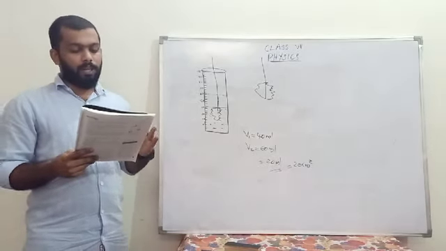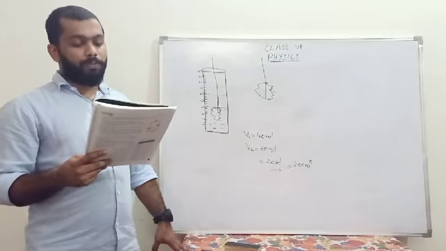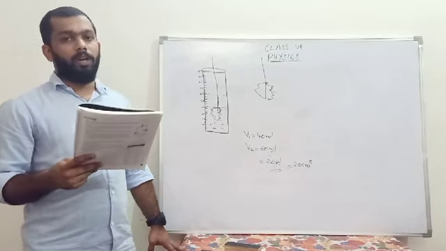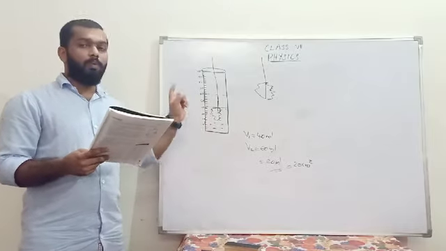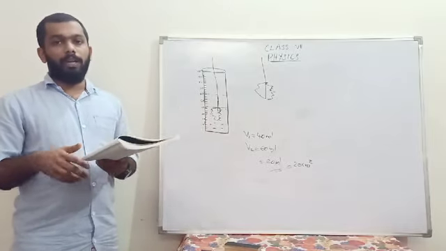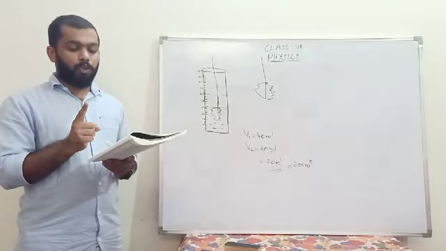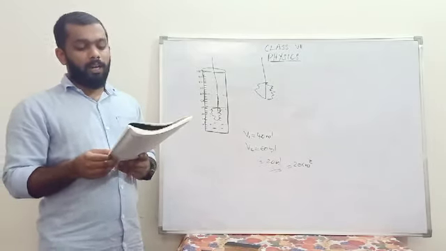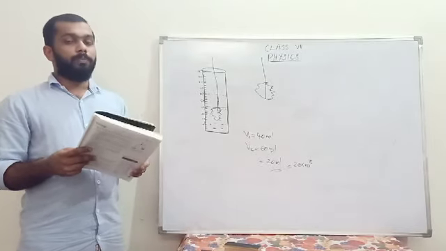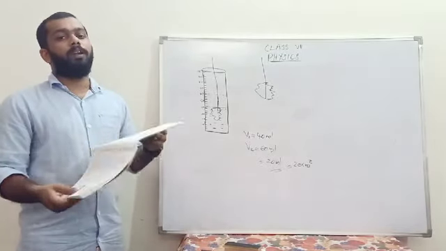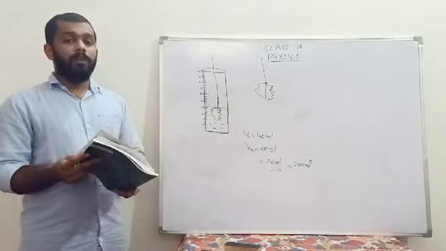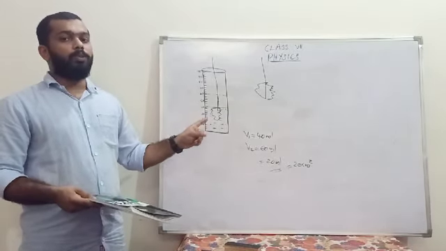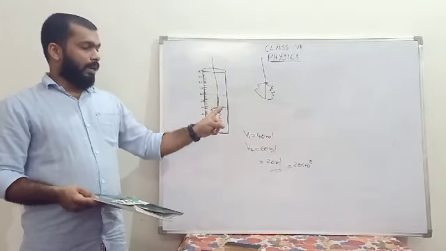Then one more question, the last question. Find the volume of 20 ice cubes, each of side 5 centimeter. So find out the volume of one ice cube, then multiply that answer by 20, and you will get the final value. Always remember that when you are getting the answers to numericals, you only get the magnitude, and when you get the magnitude, you have to write the unit.